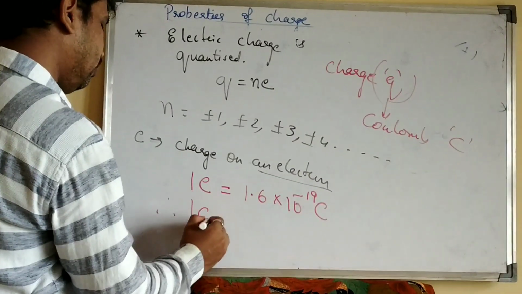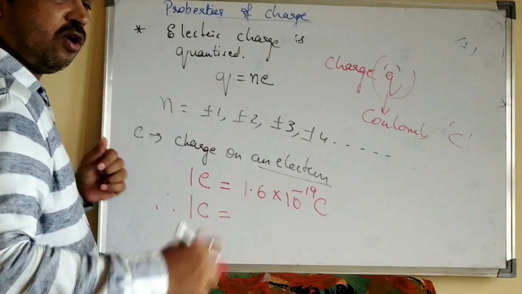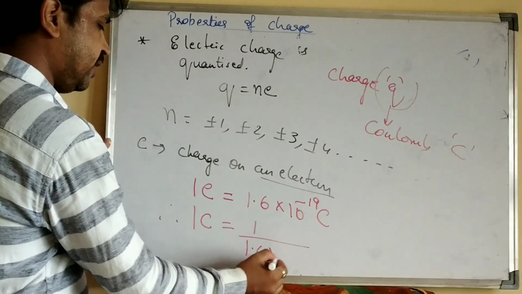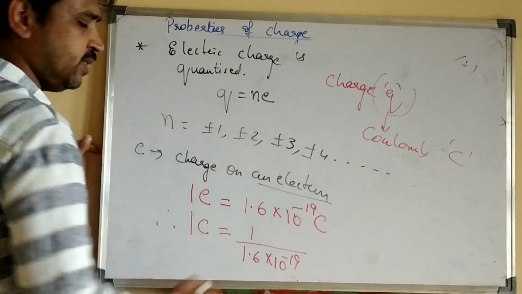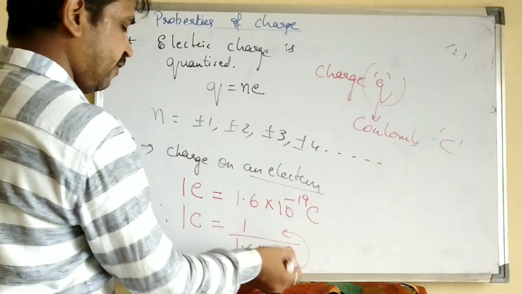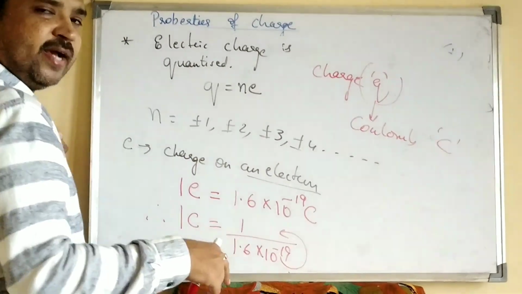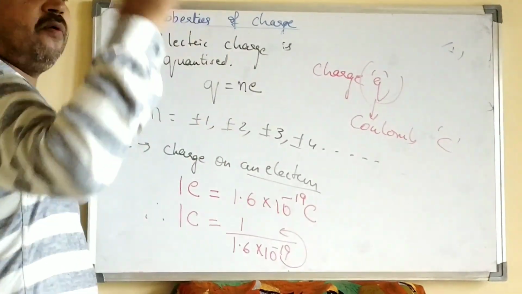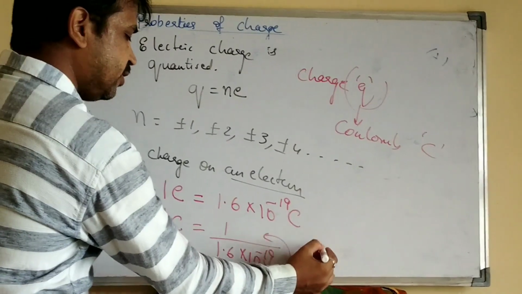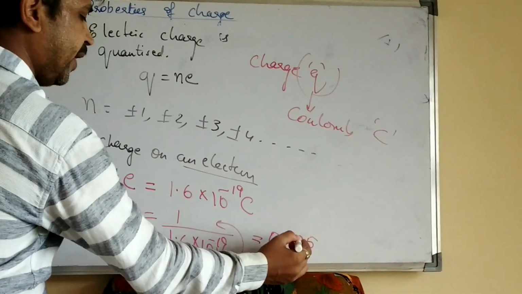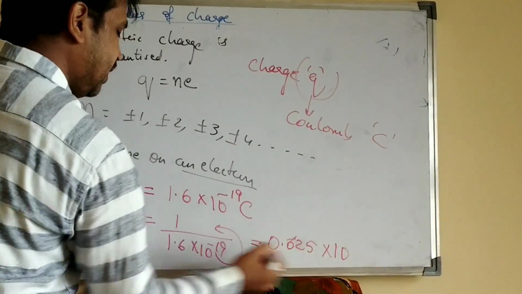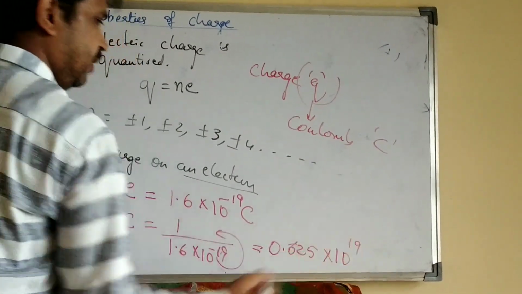Therefore, 1 coulomb is equal to how many electrons? Just do 1 divided by 1.6 into 10 power minus 19. When the 10 power minus 19 goes to the numerator, it becomes positive, that is 1 by x power minus m is equal to x power plus m, right? So 1 by 1.6, if you do that, you will get 0.625 into 10 power plus 19.